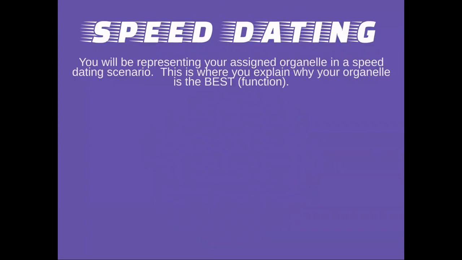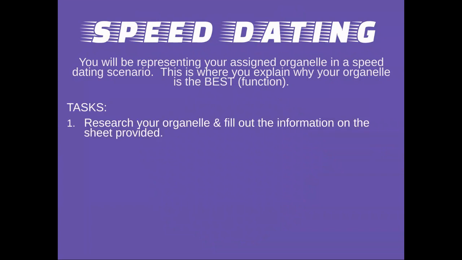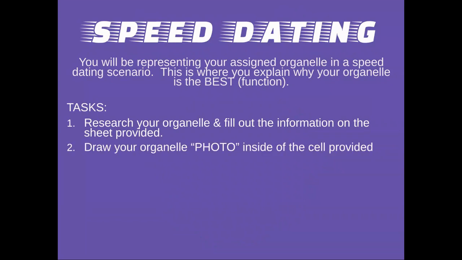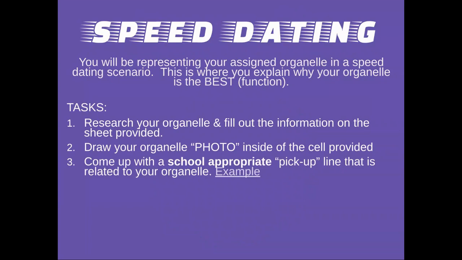So we'll be representing your assigned organelle in a speed dating scenario. This is where you explain why your organelle is the best, why functionally. So your task, you got to research your organelle using those sites I just showed you and fill out the information on the sheet provided. Draw your organelle photo inside the cell provided. It needs to be colorful. Come up with a school-appropriate pickup line that is related to your organelle. Again, that example, if you want to click on that example is just the carbon one, because we didn't want to give one away. And then the teacher needs to approve your pickup line. I'm going to look at these first thing tomorrow morning and make sure that they are school appropriate. If they're not school appropriate, you're going to get a 0. So make sure they're school appropriate.